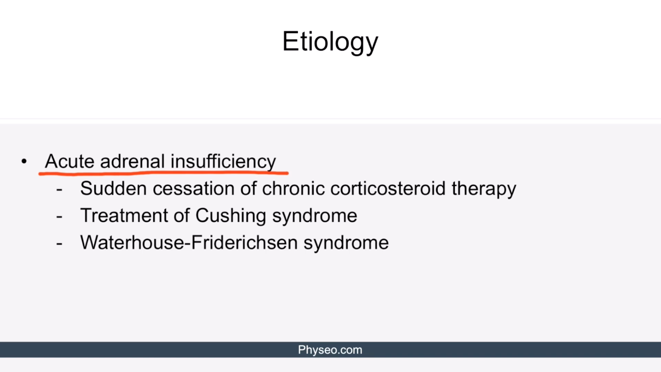Second is treatment of Cushing's syndrome, as the medication used in treatment either prevents production of steroids or directly antagonizes corticosteroid receptors. Third and last is Waterhouse-Friderichsen syndrome, which is a syndrome characterized by adrenal hemorrhage and loss of function secondary to a bacterial infection with Neisseria meningitidis.